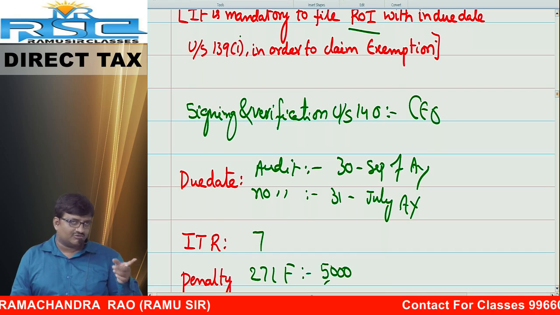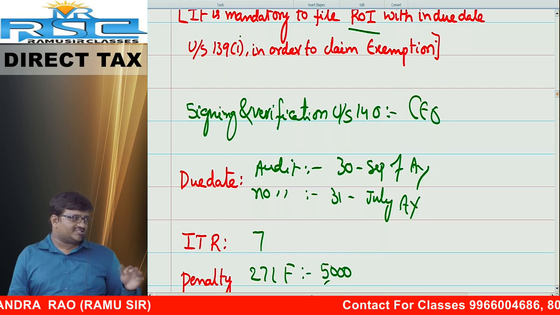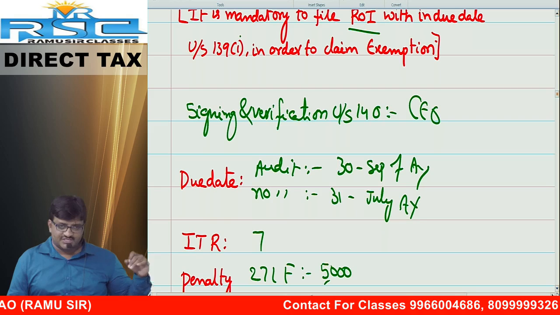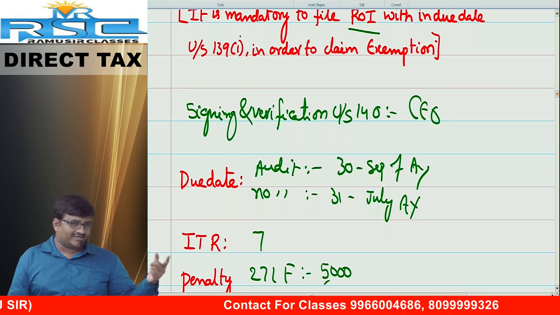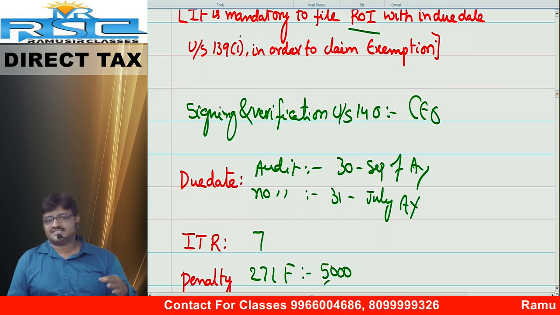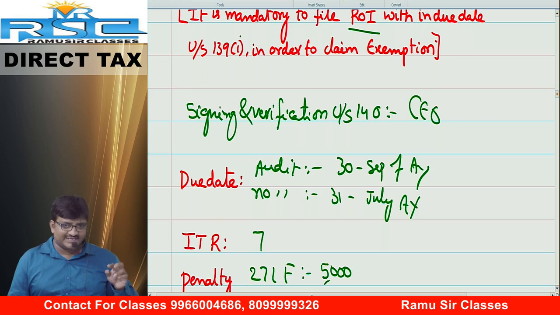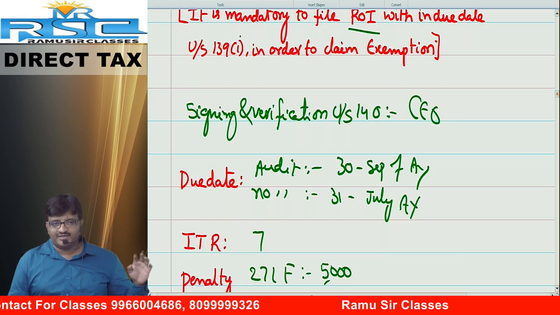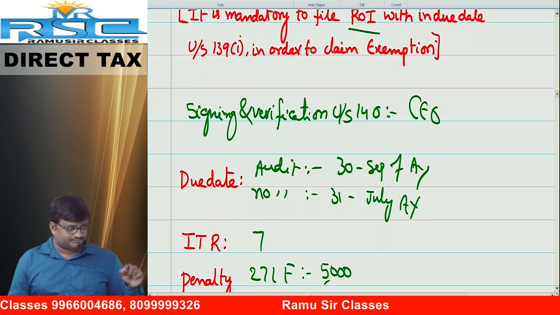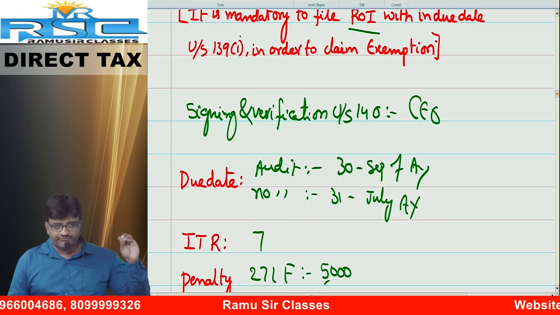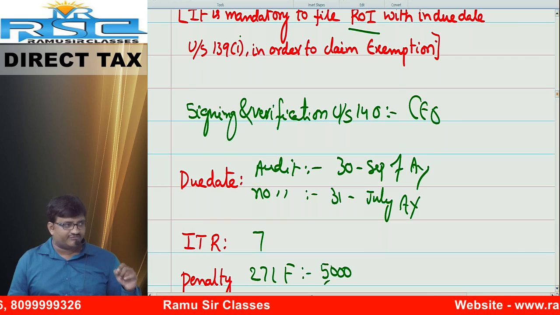Student should get the doubt. What is 4C, 4D? 4C means any kind of institution which is funded by public or funded by government. That kind of organizations covered. 4D is only for those institutions which are engaged in carrying research and development. 4E, business trust. 4F, investment fund.